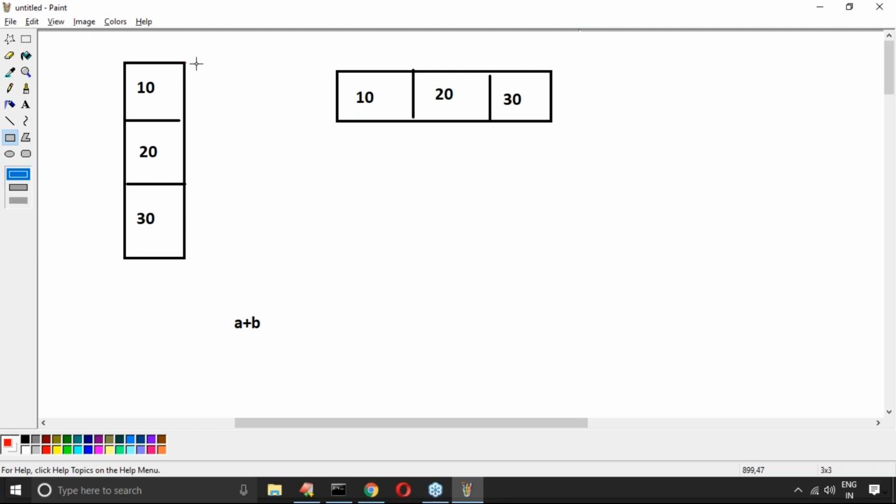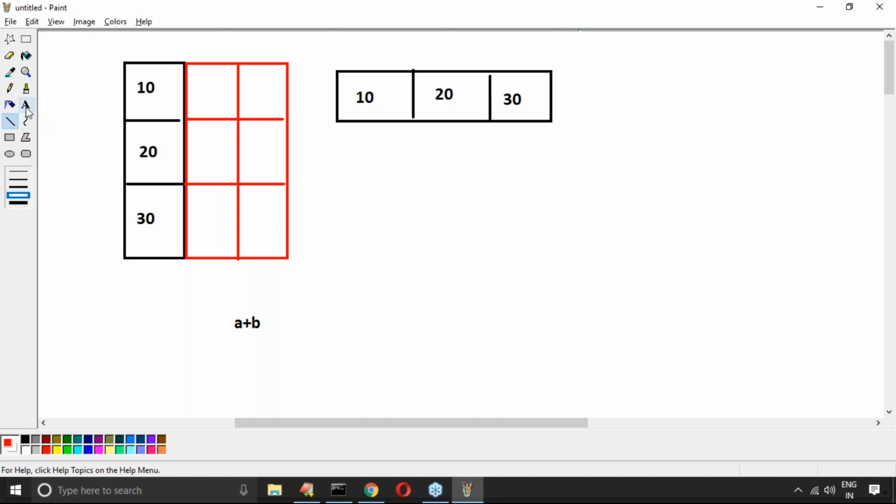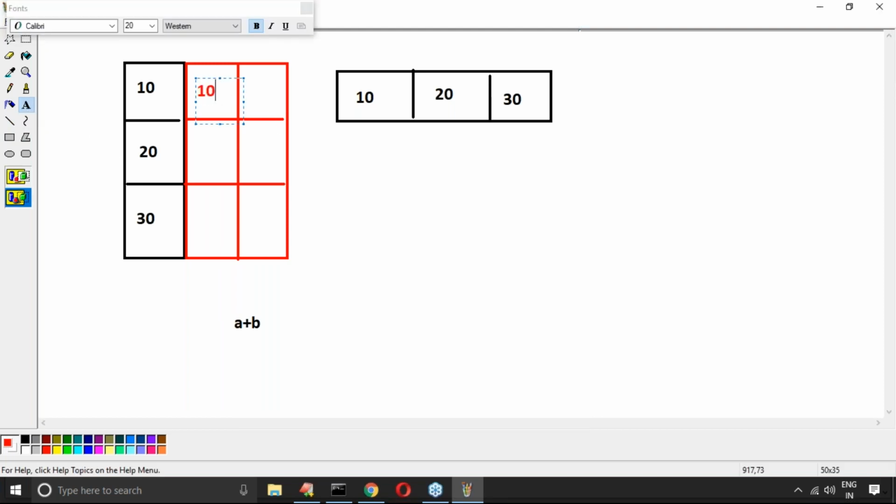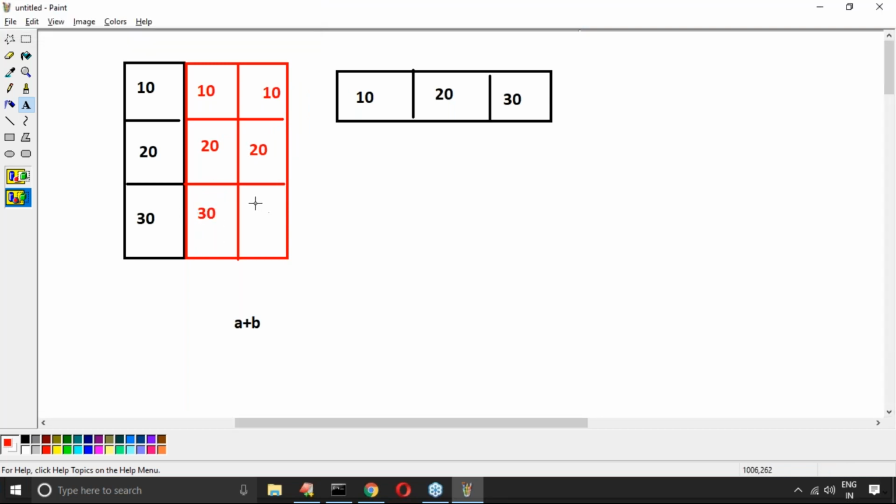The extra columns are going to be created, and the same elements will be reused. Automatically, 10 10 10, same elements reused, then 20 20 20, then 30 30 30. Next, the second one is also 3 by 3.